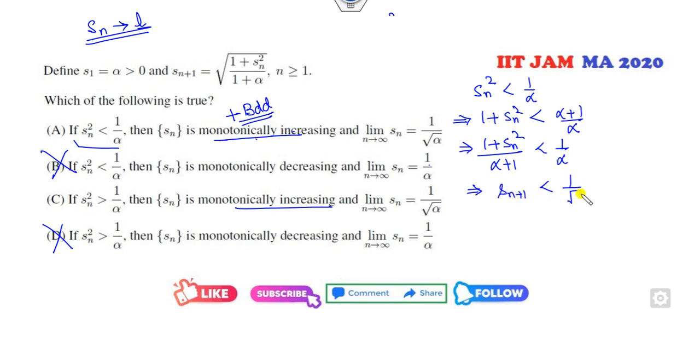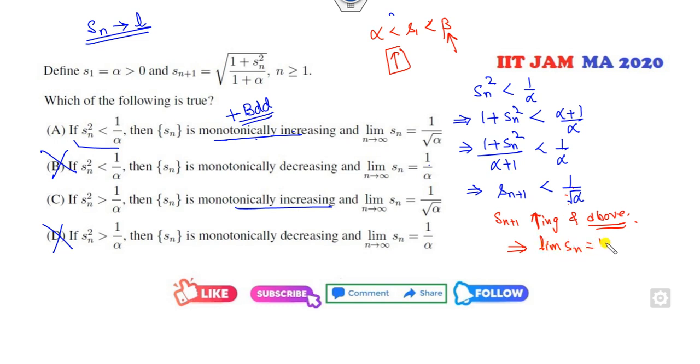So clearly Sn plus 1 is increasing and it is bounded above. What does it mean? As I told you in my previous shortcut tricks, if it is increasing, then it converges to the upper bound, and the upper bound is here, so the limit of Sn is 1 over alpha, so that's the correct option.